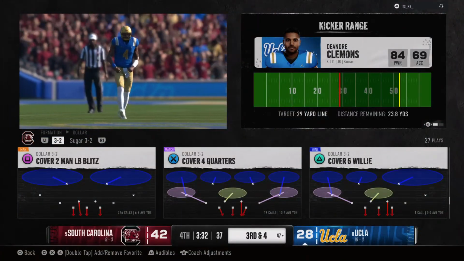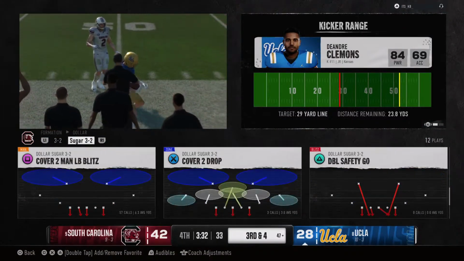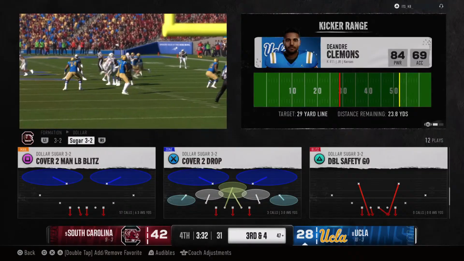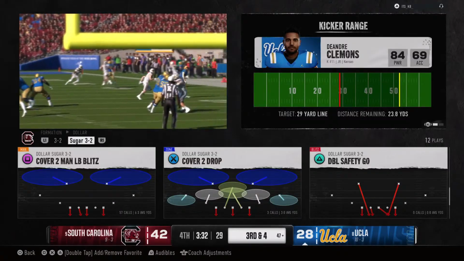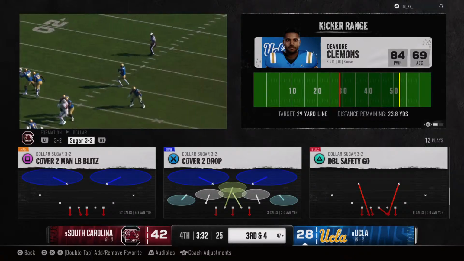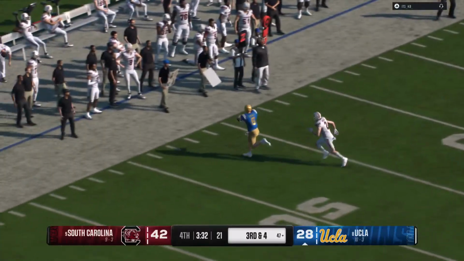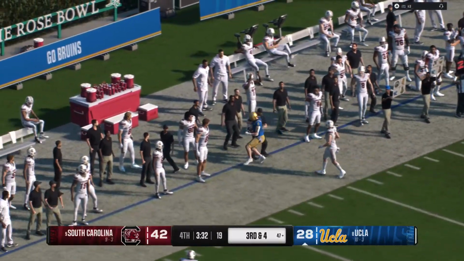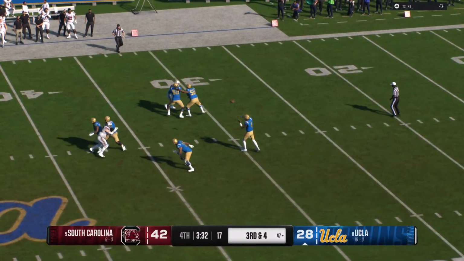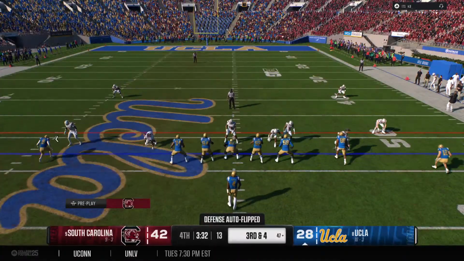And he'll run out of bounds after picking up a few yards on the play. Well, as a defense, you'll take that all day. No problem at all. You give up a short little route, you tackle him inbounds, it keeps the clock running. That's a great job by the defense. Crucial 3rd down play coming up.